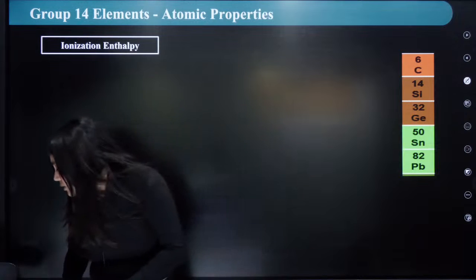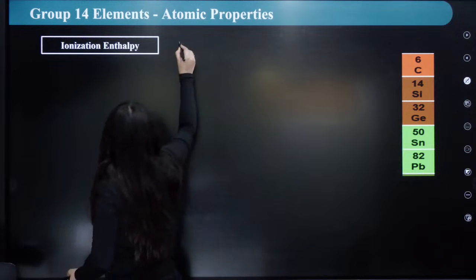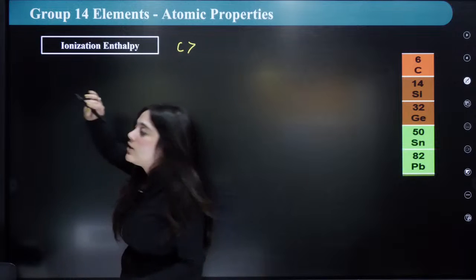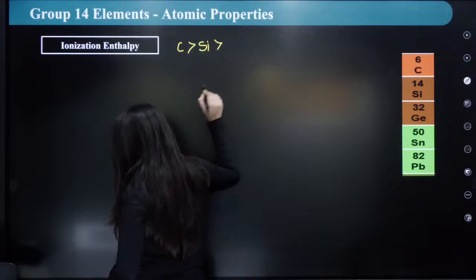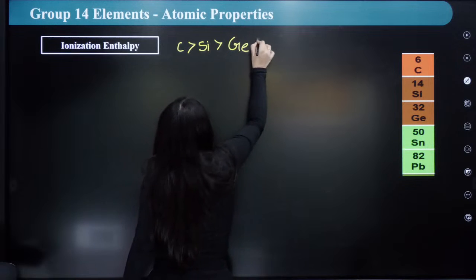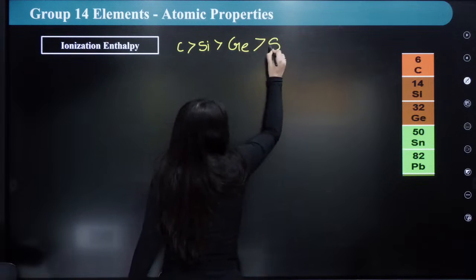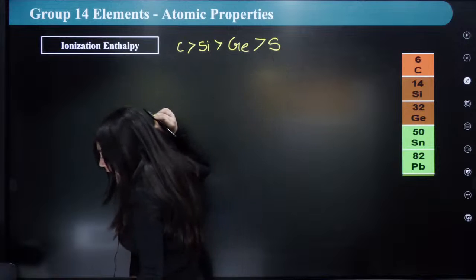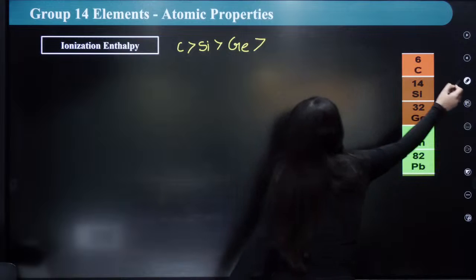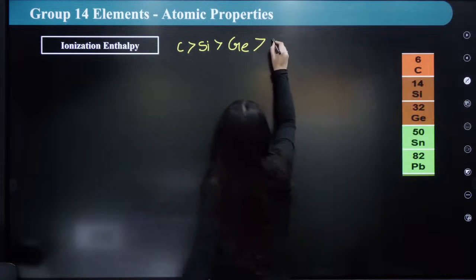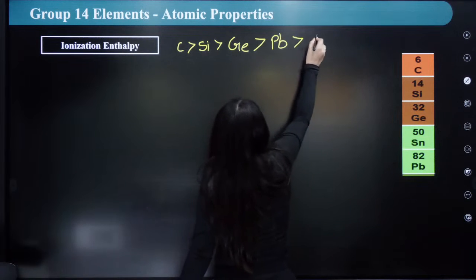Hence, the same trend is followed. So here, carbon has the most ionization energy, then silicon, then germanium. Okay? And here there is an exception, which is lead and then tin.